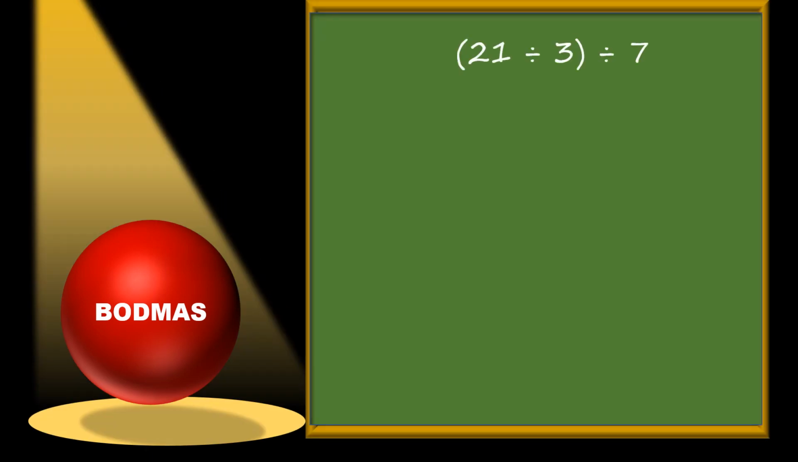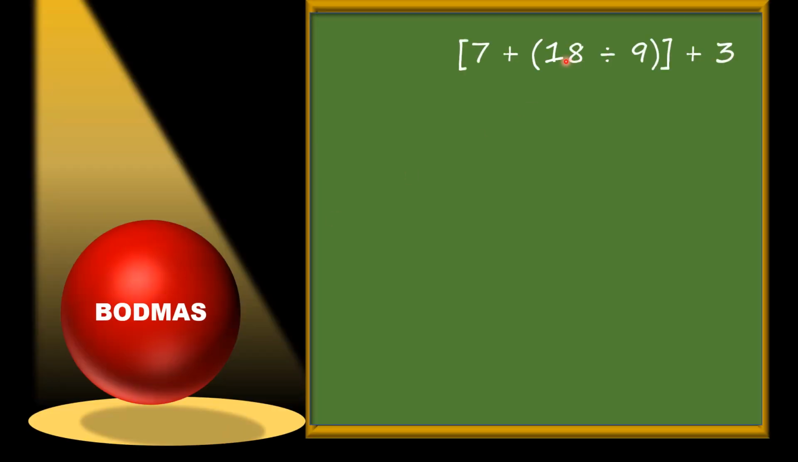Let us take another question. Here is 21 divided by 3 in the bracket and divided by 7 outside the bracket. Here we need to solve the bracket first. Here is division in the bracket, so we will divide 21 by 3. 3 sevens are 21. So after solving the bracket, we will get 7 divided by 7. Now it is very easy. When any number is divided by the same number, we get the answer 1.